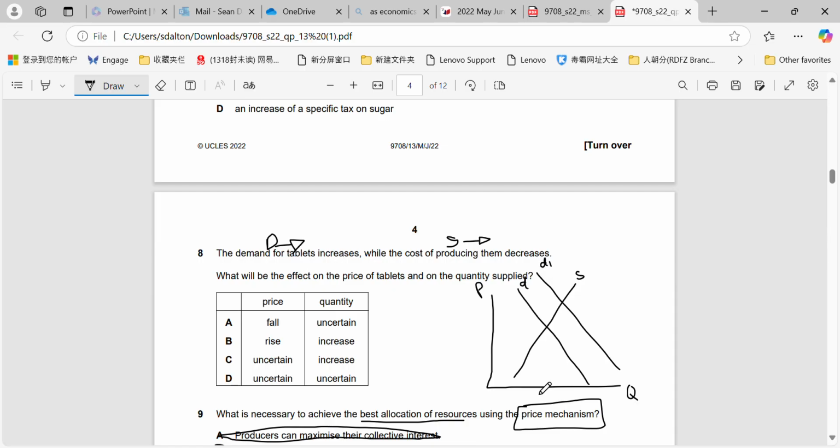Demand moves right, supply moves right. What are we absolutely guaranteed? We are guaranteed that the quantity will increase, because both shifts to the right will increase the quantity. Price, however, depending on which one shifts more, could either go up or could go down, right? So the price is uncertain. The quantity we can see will definitely increase.